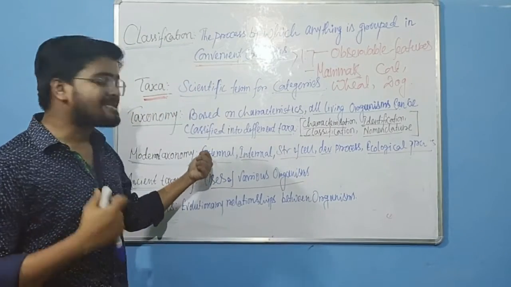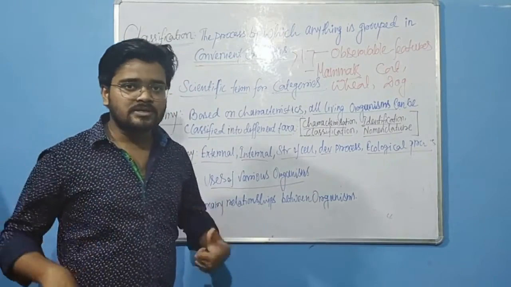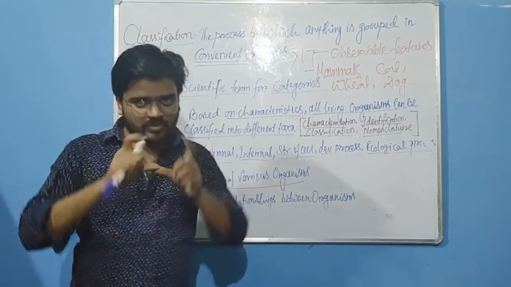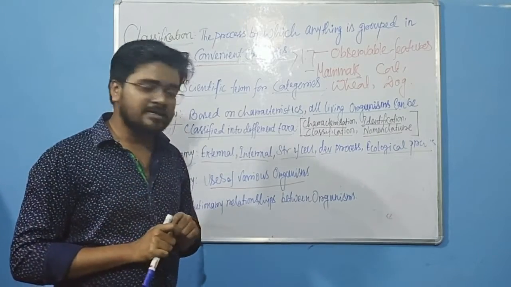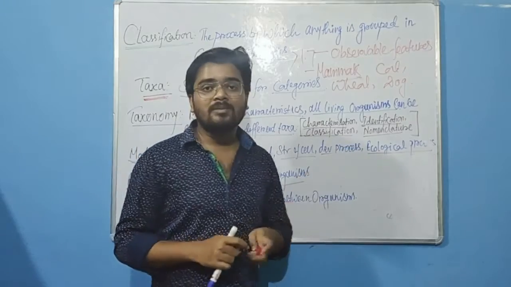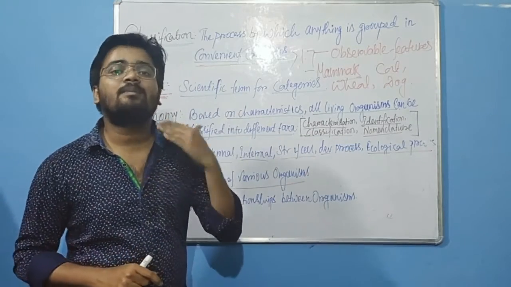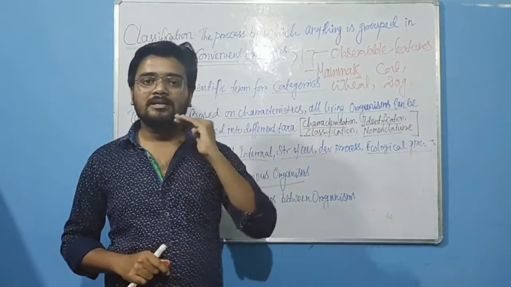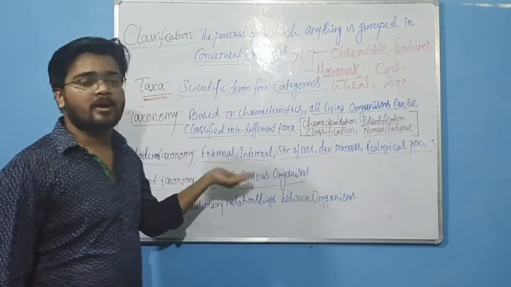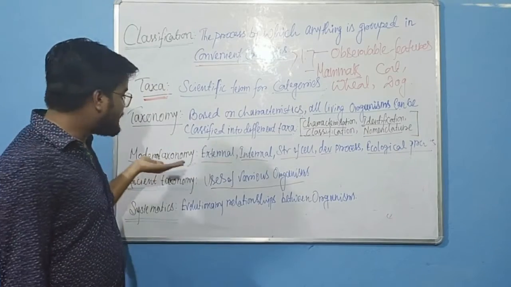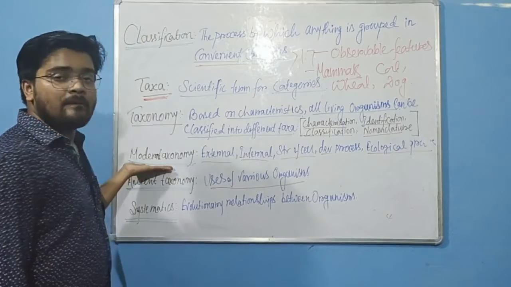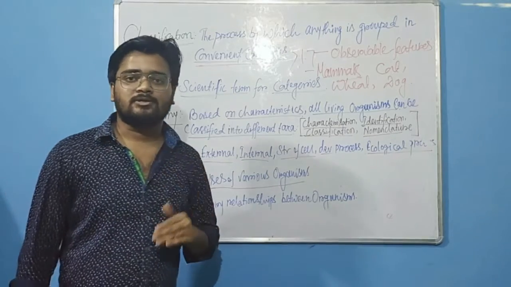That means external features, outside features, then internal features, then the different structure of the cell of a particular organism, what the developmental process of that organism is, and what the ecological status of that organism is. It means the role of that organism in the ecosystem. Based upon that, we are grouping the organisms, and this is the basis of the modern taxonomy.